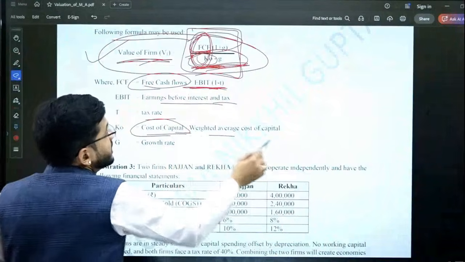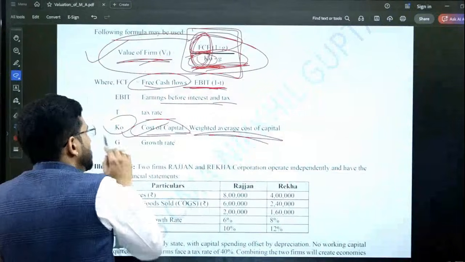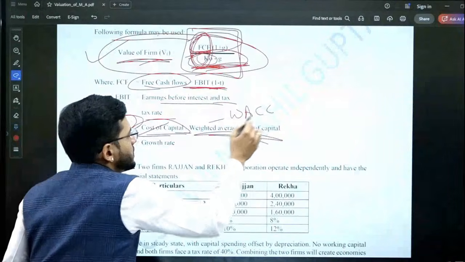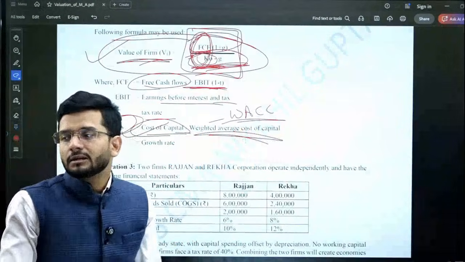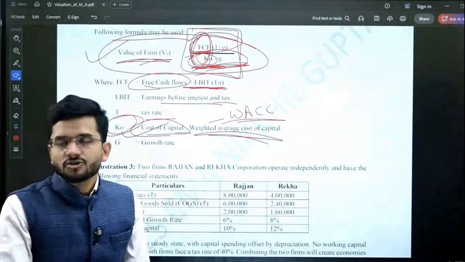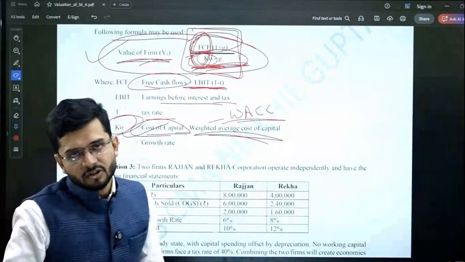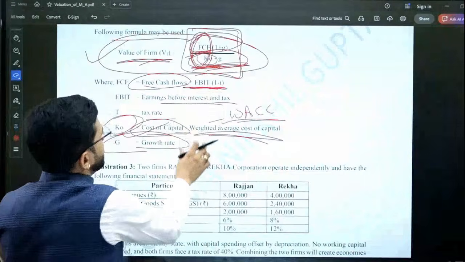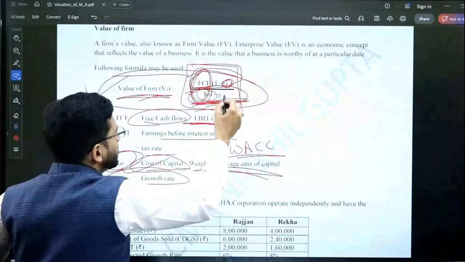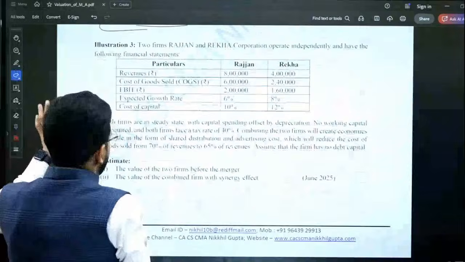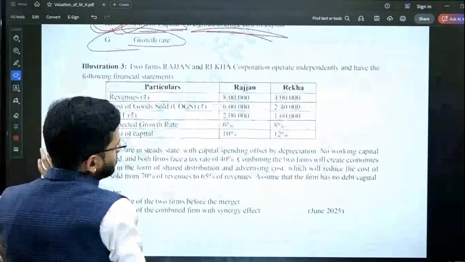Then the weighted average cost of capital is usually used as the cost of capital in this formula. What is weighted average cost of capital? It is nothing but cost of equity multiplied by weight of equity plus cost of debt multiplied by weight of debt. That is the weighted average cost of capital which is computed. Growth rate is always a part of this calculation, because growth is added in the numerator and reduced in the denominator. That's why growth forms an essential element of this calculation.